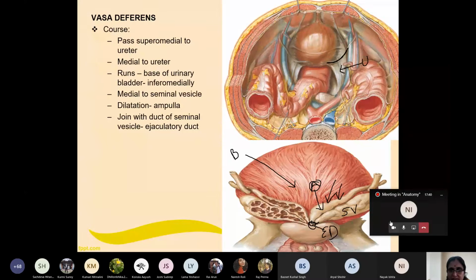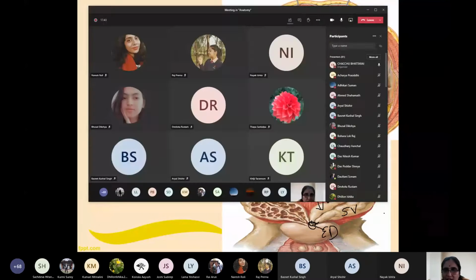Clear? Okay. Now, Nitish Kumar Das, can you say the course of the vas deferens from beginning to termination? Yes, ma'am. It begins at the tail of epididymis, and has a tortuous course medial to the epididymis and posterior border of testis.